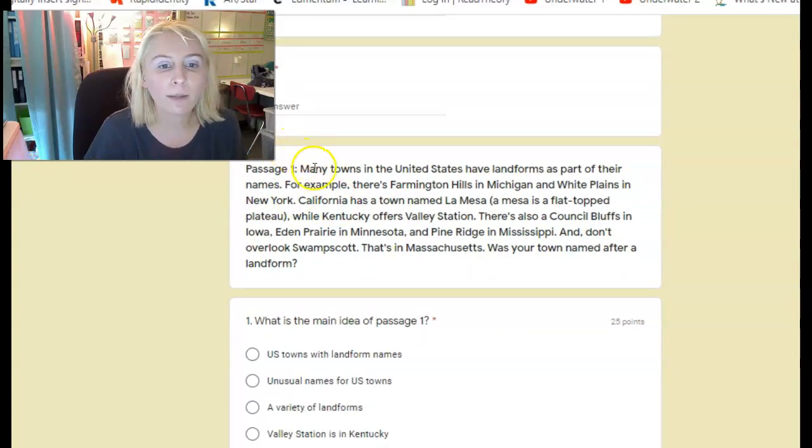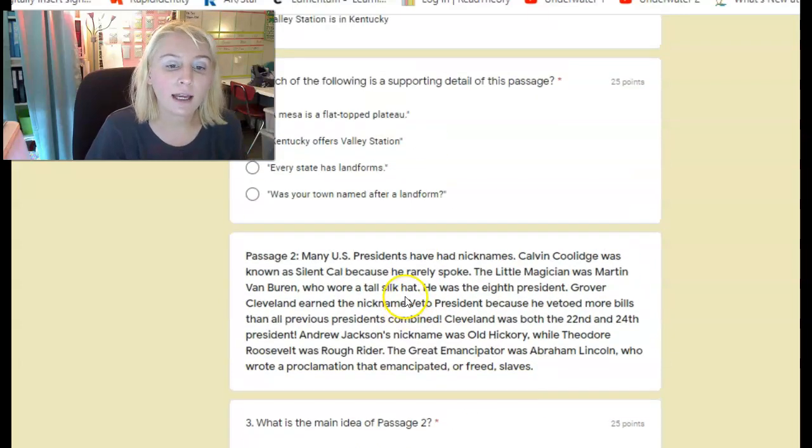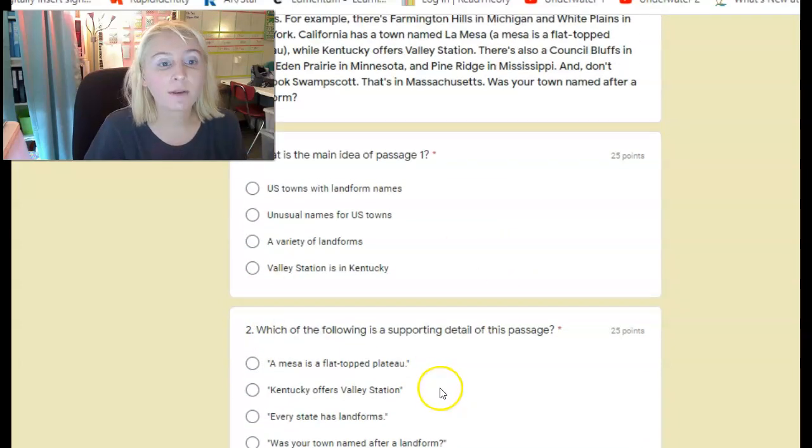And as we know, a paragraph in an informational text, which is what this is, has a main idea. So we're going to figure out the main idea of passage 1. And then we'll figure out the main idea of this paragraph here, which is passage 2. And also come up with a supporting detail.